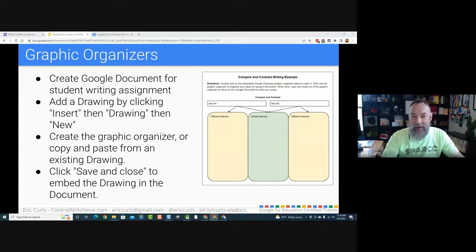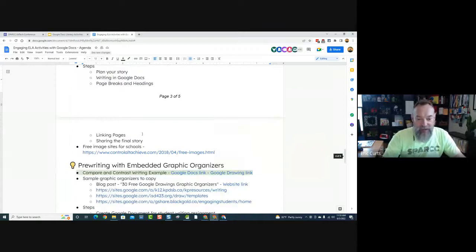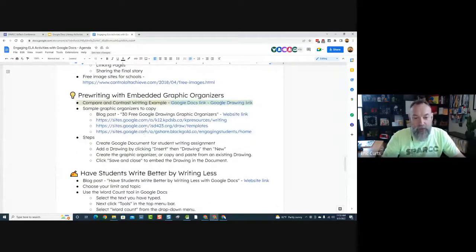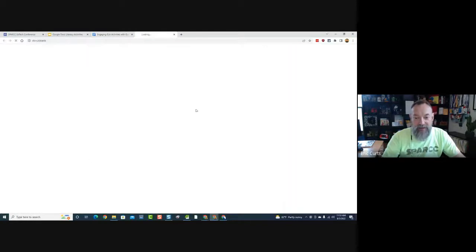Let me show you how that works. So we're now on to page, what page are we on? 4. We're on page 4 now. So page 4, and highlighted in green, you'll see I've got an example here. So I'm going to click on my Google document to make a copy of my example here.